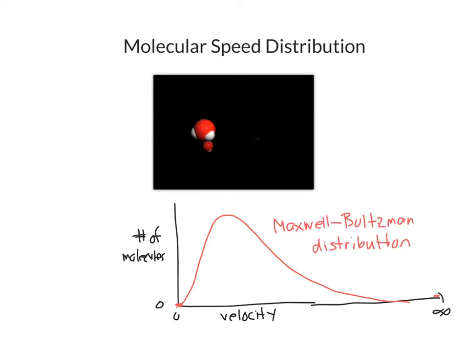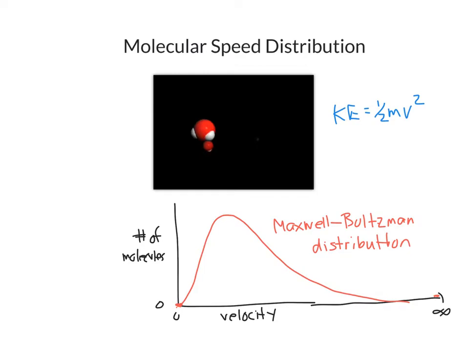Note that if molecules are going faster, then they will collide with a larger kinetic energy. Remember that the kinetic energy of a molecule is 1/2 times its mass times its velocity squared. And so the faster the molecules are going, the larger the energy of the collision.